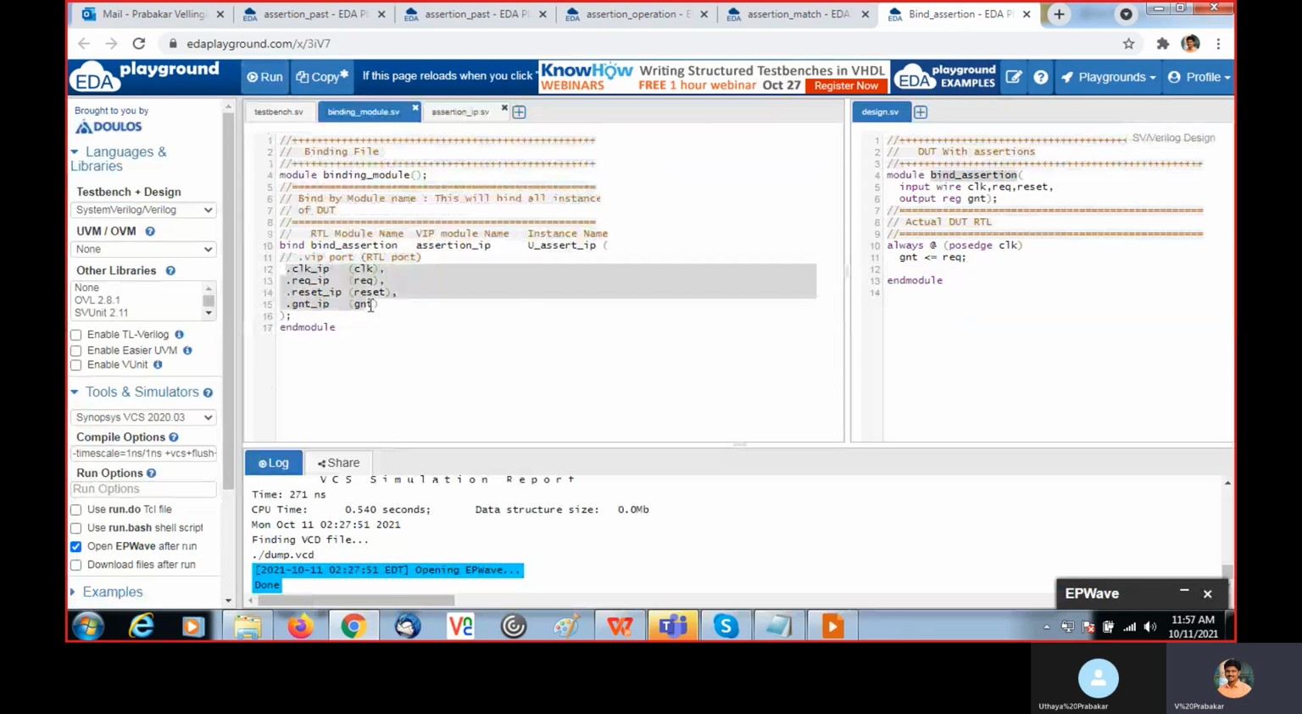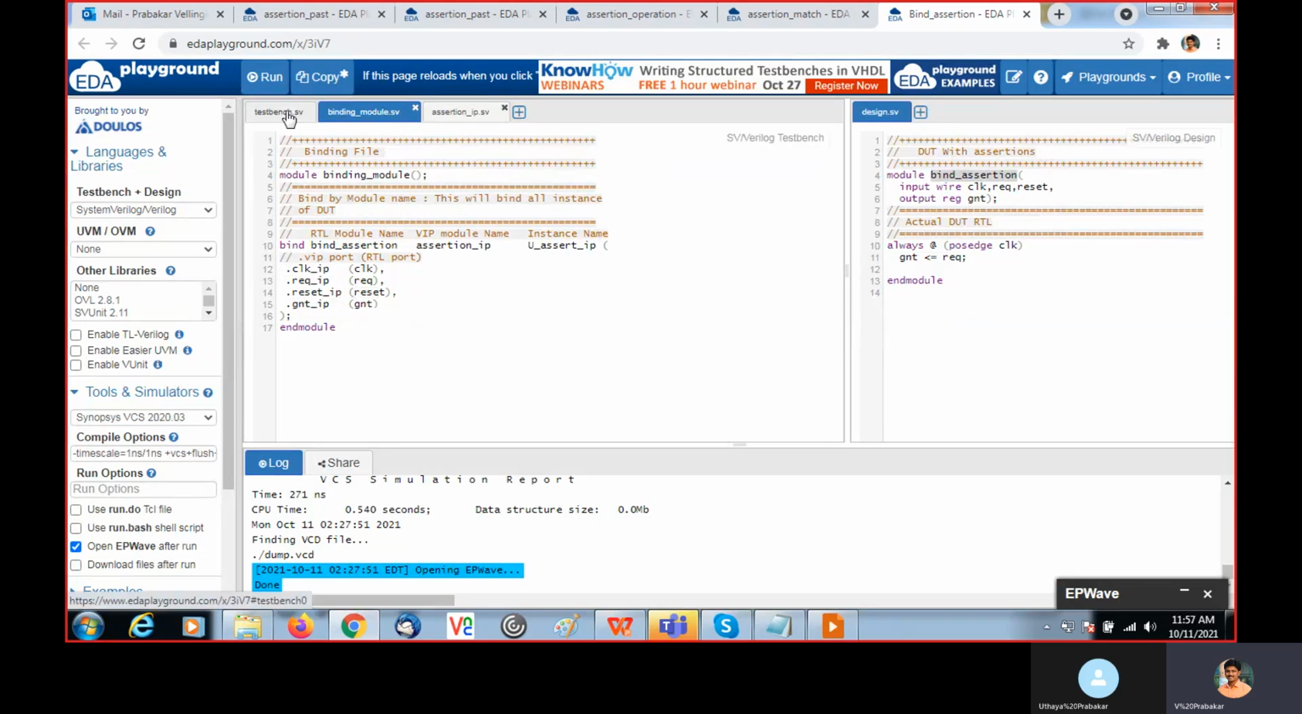Here we should map the signals of the DUT with the assertion model. So we are passing the DUT signal to the assertion model signal. The dot clock IP is the assertion model signal, and for that we are mapping the DUT clock. Dot REQ IP is mapped with REQ. This is the assertion model signal mapped with the DUT model signals. So this is one way.